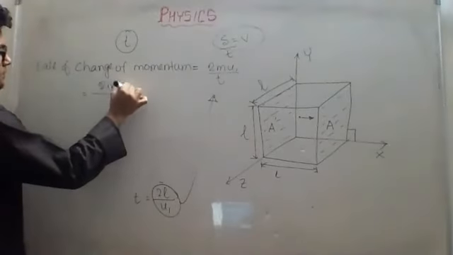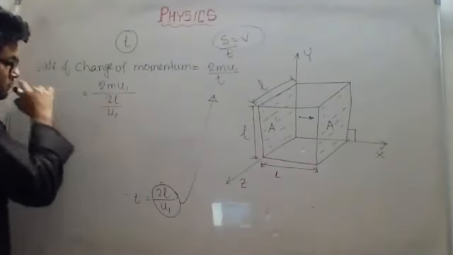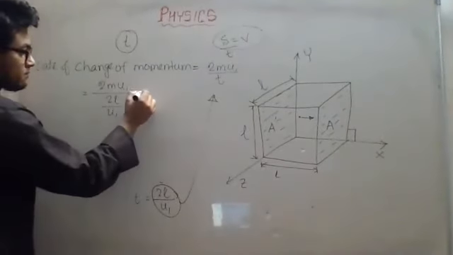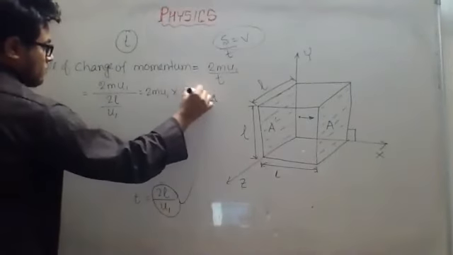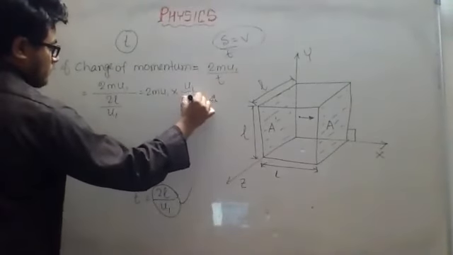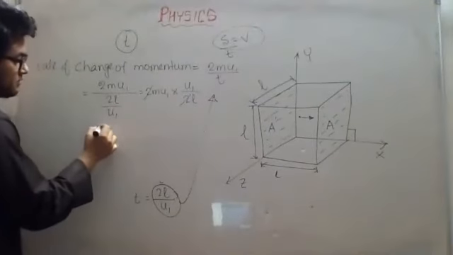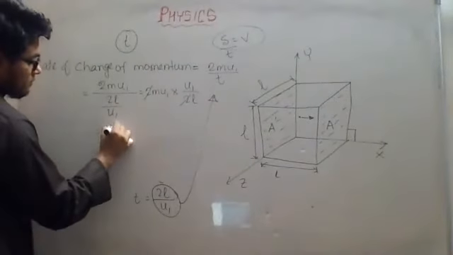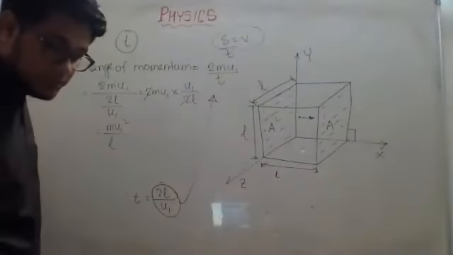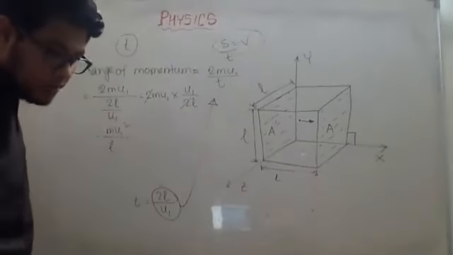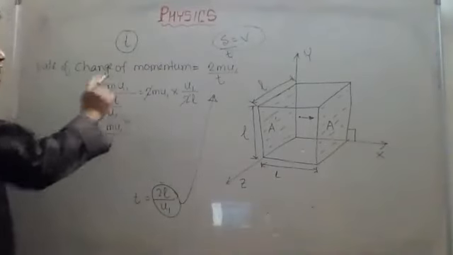2mu1 divided by t will be replaced by 2mu1 times u1 by 2l. The 2 and 2 will be cancelled. It will be m u1 square by l. Right? m u1 square by l. Okay, so this is the rate of change of momentum.